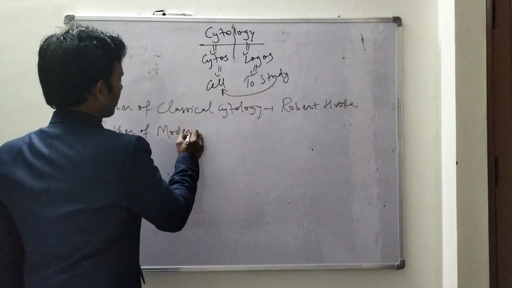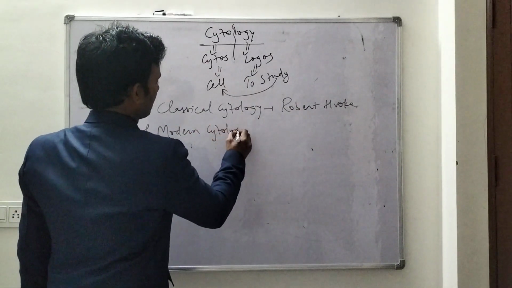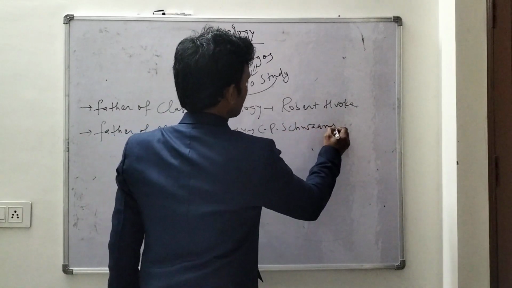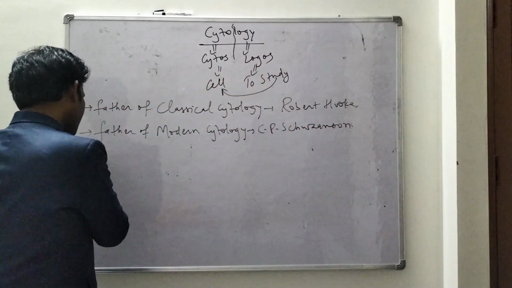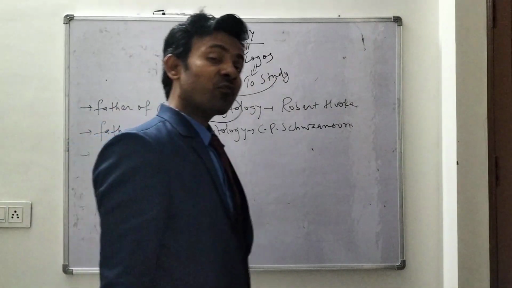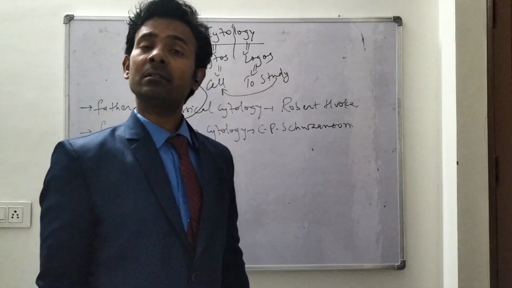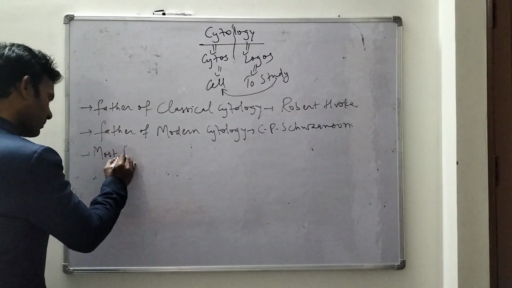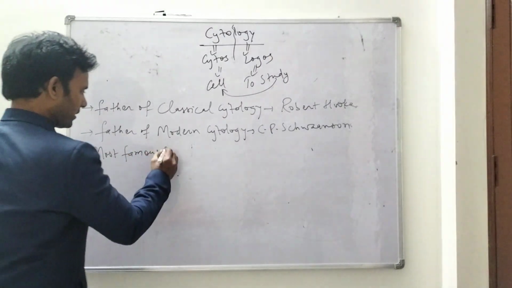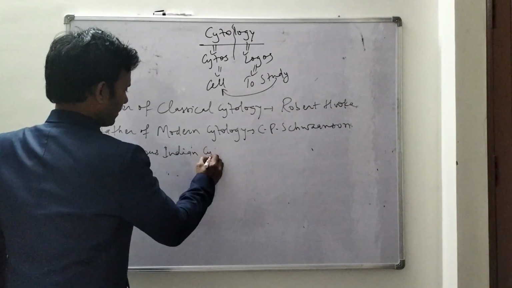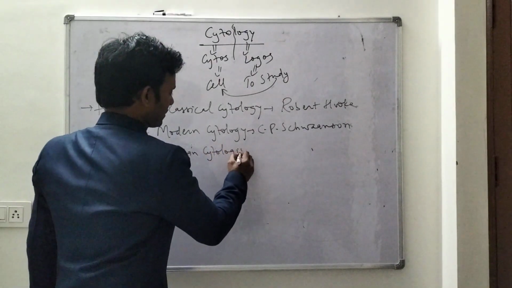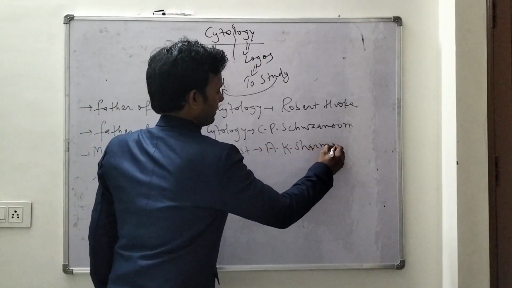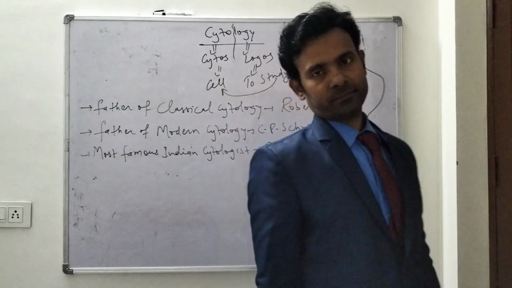And in India, the most famous Indian cytologist was Mr. A.K. Sharma.